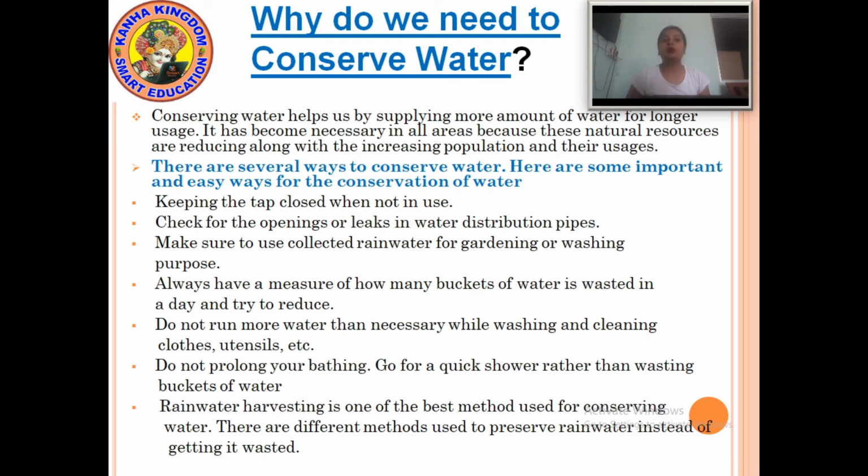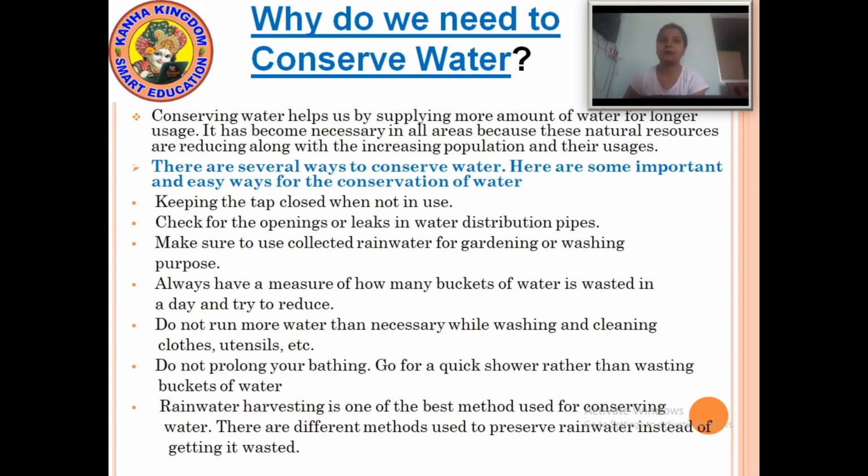Do not run more water than necessary while washing and cleaning clothes, utensils, etc. Do not waste water while washing. If you are washing something that needs very little water, but you are taking so much water, don't do that. For cleaning also, for clothes, for utensils, etc. So many works are done with water. So please try to reduce the wastage of water.